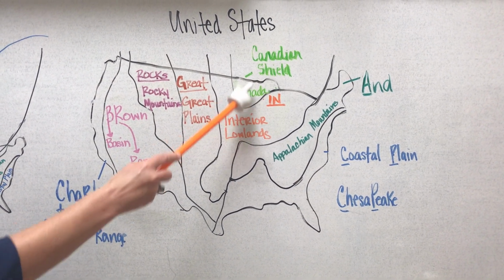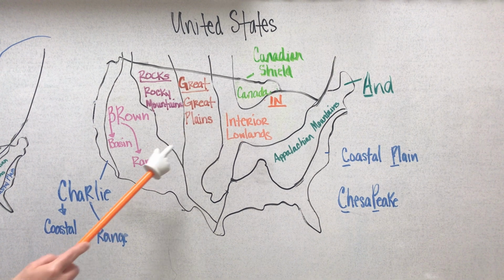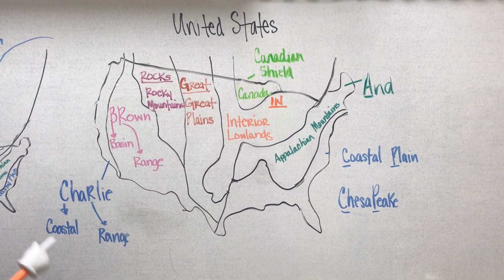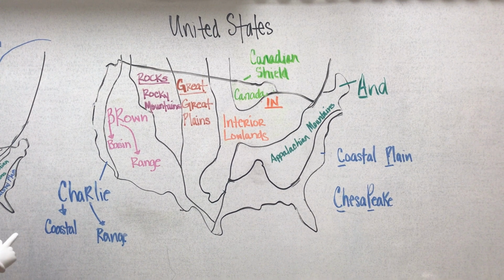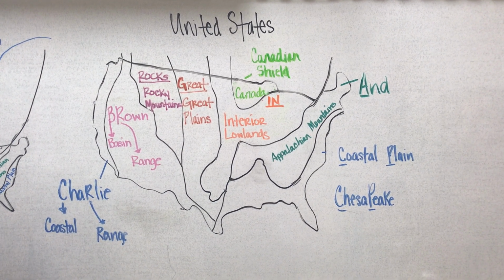Canada stands for Canadian Shield, which is another dead giveaway for that. The part of the sentence is dead giveaway for Canadian Shield. And it wraps around the Hudson Bay in a horseshoe shape. It has hills worn by erosion. It has hundreds of lakes that were carved by glaciers during the Ice Age.